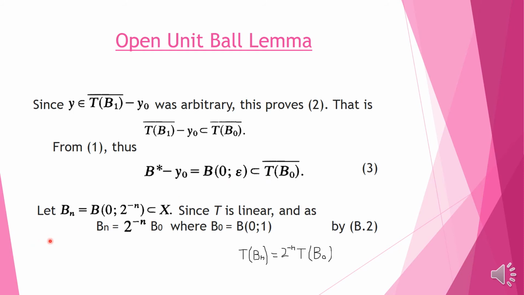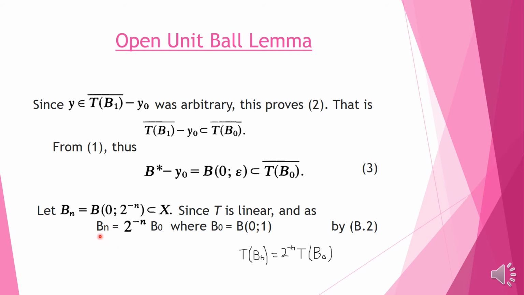Now let Bn be the set of open balls centered at 0 and of radius 1 over 2 to the power n from X. We can write Bn also in this form, where B0 is equal to the ball of radius 1.